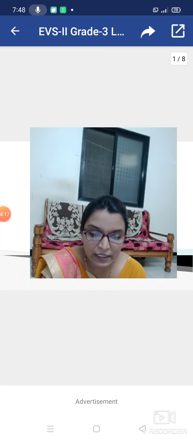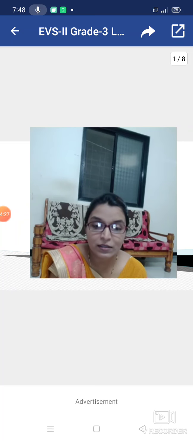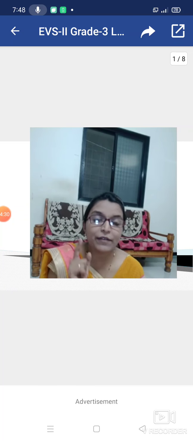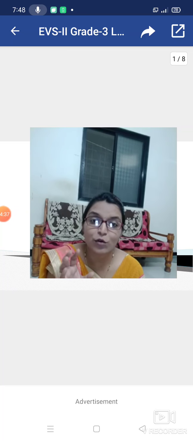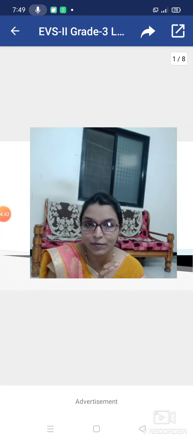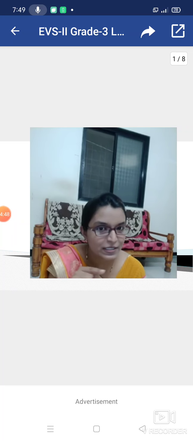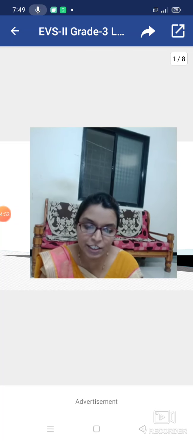The next part is the liver. It is the largest and heaviest organ of the digestive system. And how can we identify the stomach? I have given you one activity, one project, where you have to indicate the parts of the digestive system with the help of pulses. You can use red color pulses for the stomach, because the stomach is red, reddish brown.